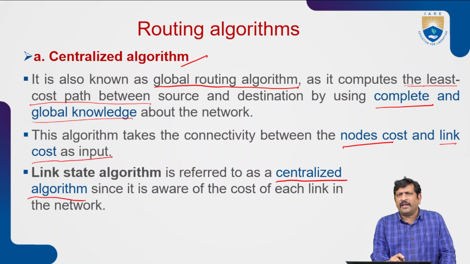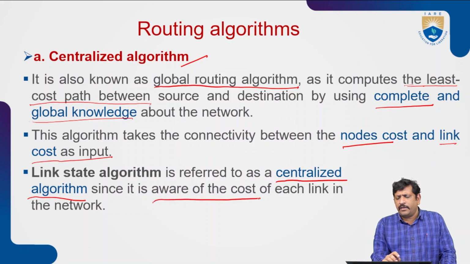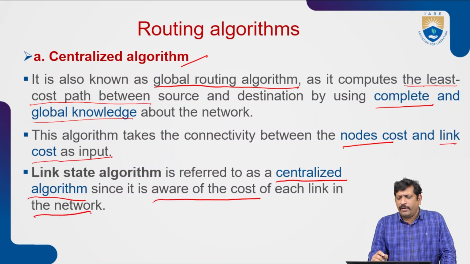This is a centralized algorithm since it is aware of the cost of all nodes and of each link throughout the network, that is, the node cost and the link cost. So this is the link state algorithm, or centralized algorithm.